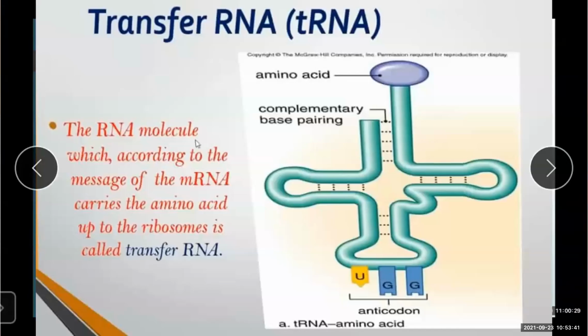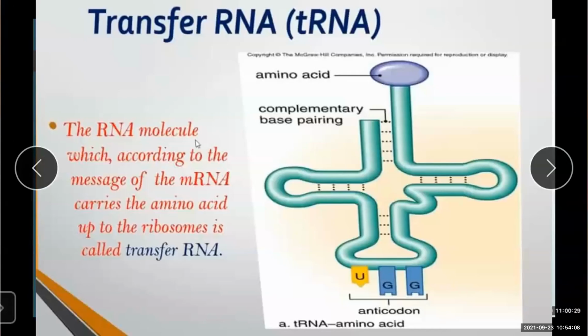So what are the three types of RNA? mRNA, rRNA and tRNA, meaning messenger RNA, ribosomal RNA and transfer RNA. What is the function of ribosomal RNA? It helps in protein synthesis. What is the function of mRNA? It carries the information of protein synthesis from genes on the DNA chain in the nucleus to the ribosomes, which are present in the cytoplasm.